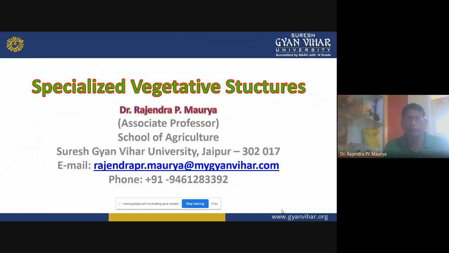Out of these 5 types of vegetative or asexual propagation, in the last 2, budding and grafting, two genetically dissimilar plants are involved, because we join them by budding or grafting.